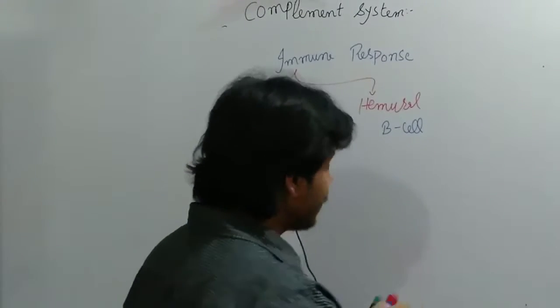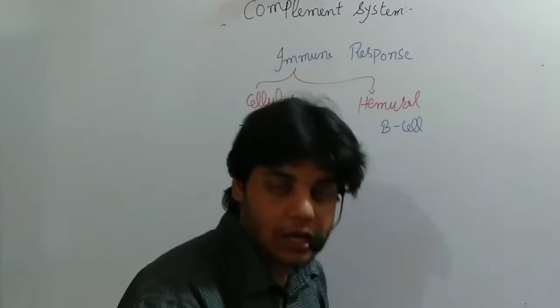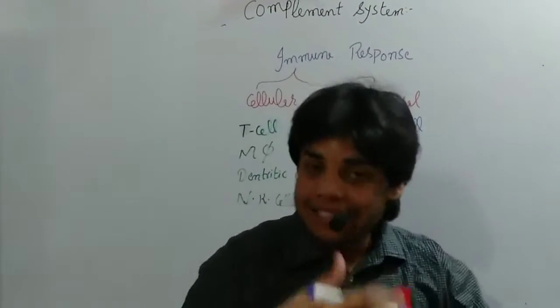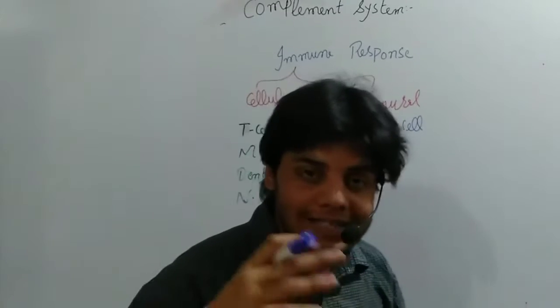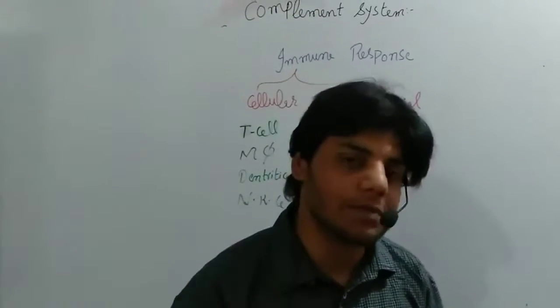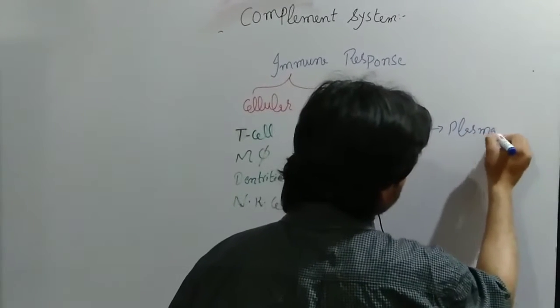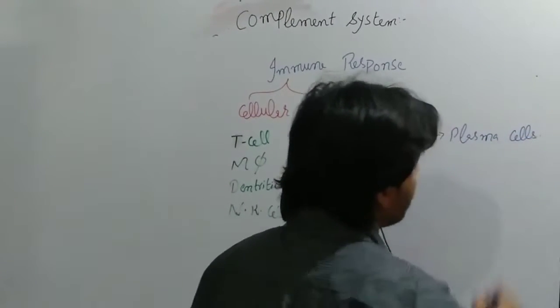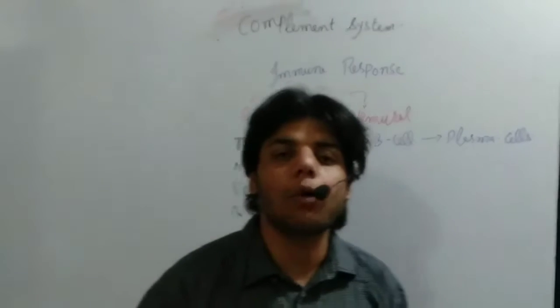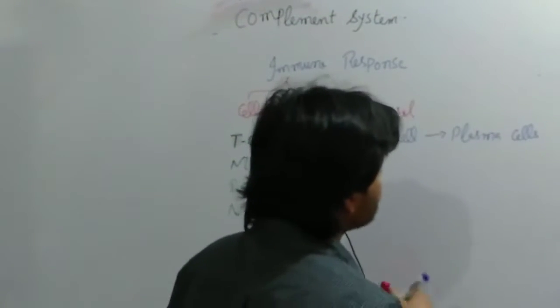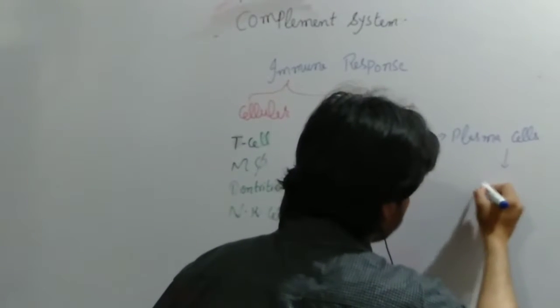During this response, first of all, B cells are activated. Once activated, these B cells are converted into cells which we call plasma cells. All of you know that plasma cells are actually antibody machines, or antibody factories. Now this plasma cell produces what? They produce antibodies.